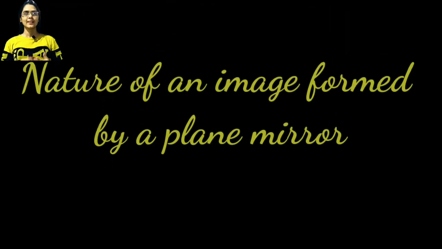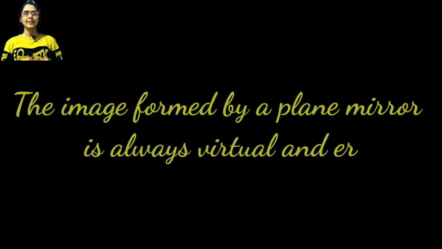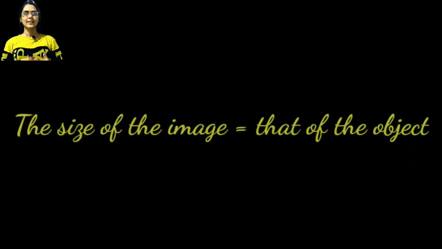Now let us understand the nature of the image formed by a plane mirror. The image formed by a plane mirror is always virtual and erect. Second, the size of the image is equal to that of the object.